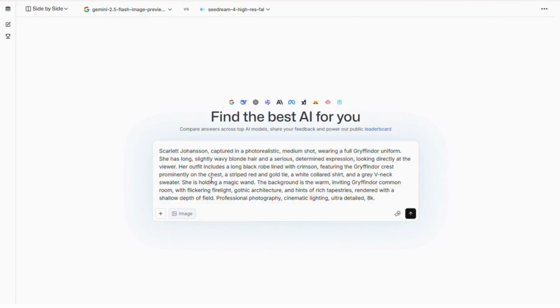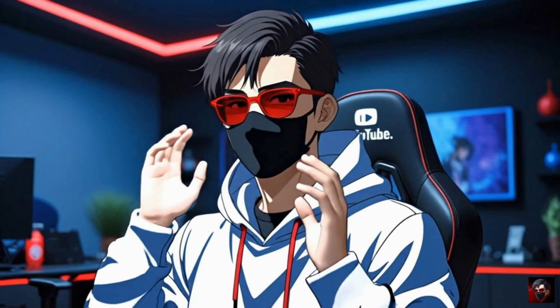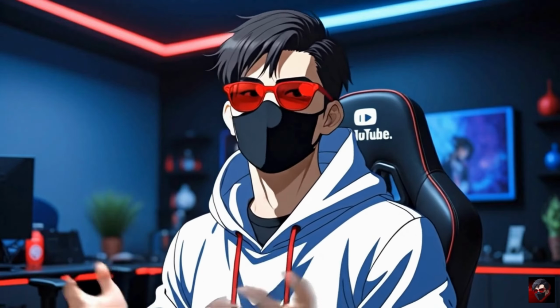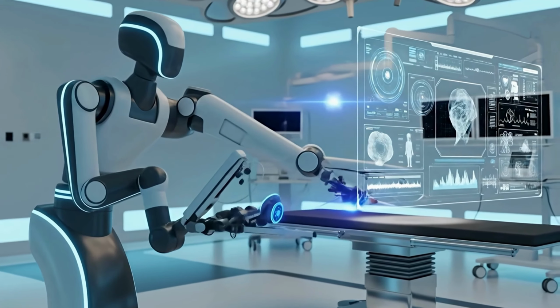So let me type in the prompt. Here's the prompt, and let's hit generate. It will take some time. Earlier, when creating images with AI had just started, I purchased expensive Midjourney plans and it was super slow on the Discord server. But now it is done for free and within minutes.